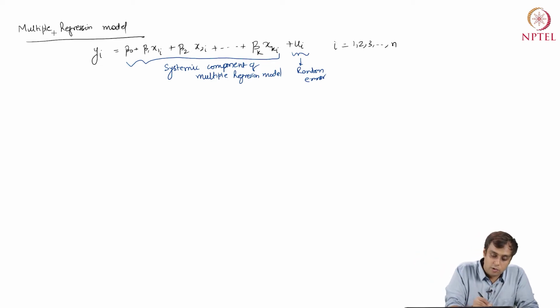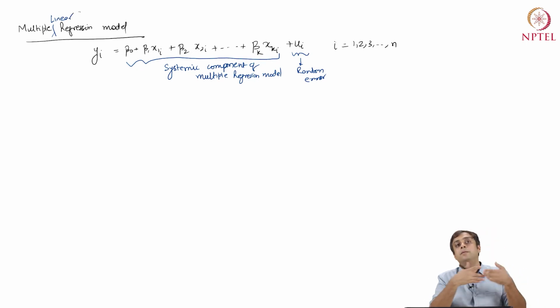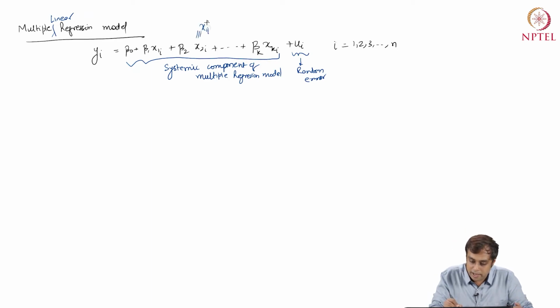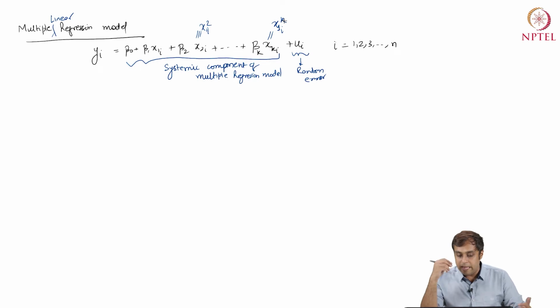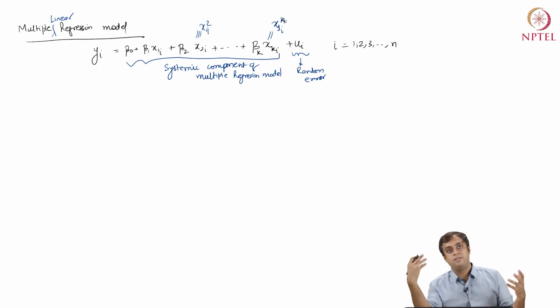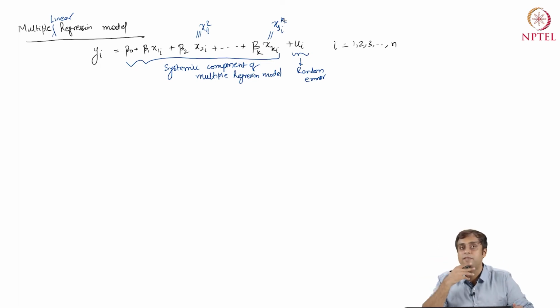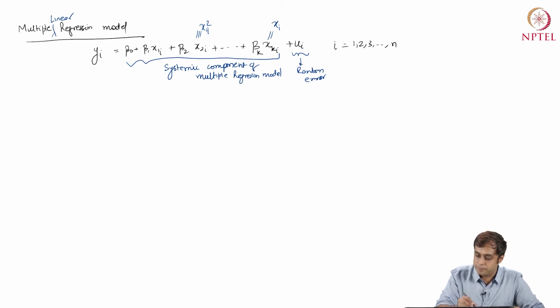Now obviously, it's a multiple linear regression model because the linearity is between y and all the betas. So now if x2i was, for example, x1i squared and xki was, let's say, x1i to the power k, then you will still have a linear model, right? It doesn't matter how nonlinear the formulation of x is, but what matters is the fact that the model parameters are still linear in y. Okay, so that's a note.